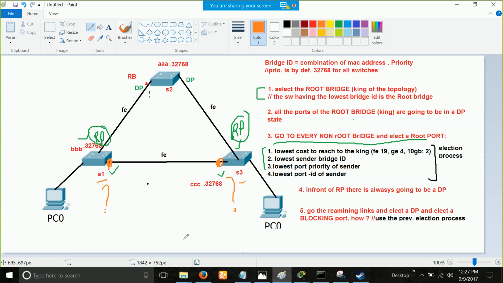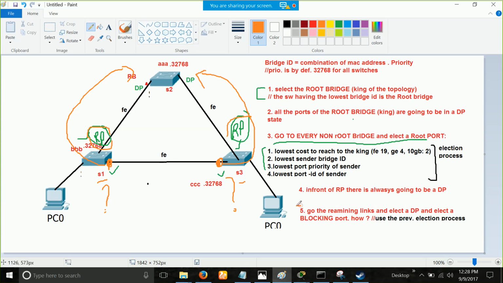Simple. See, when you are sitting on this port, this switch right here, you will never consider the cost from here, right? Because now both all the switches have a root port. So whenever you have to go from root port to the king, you will always take the path from the root port itself. You already have a root port, right? So why would you ever say 38? You will never say 38. Why? Because you already have a root port. You are sitting on this port, so can't you go like this? And can't you go like this from here? You will do that only.